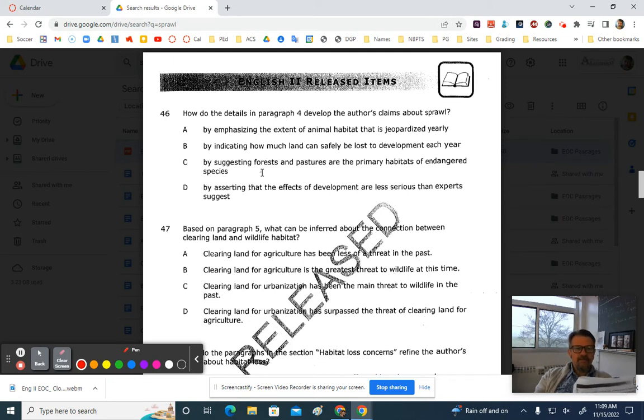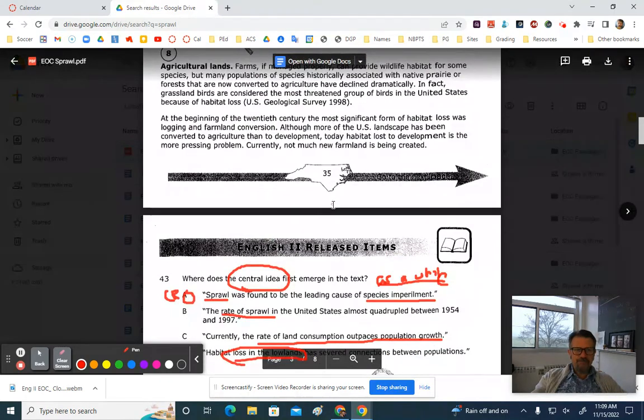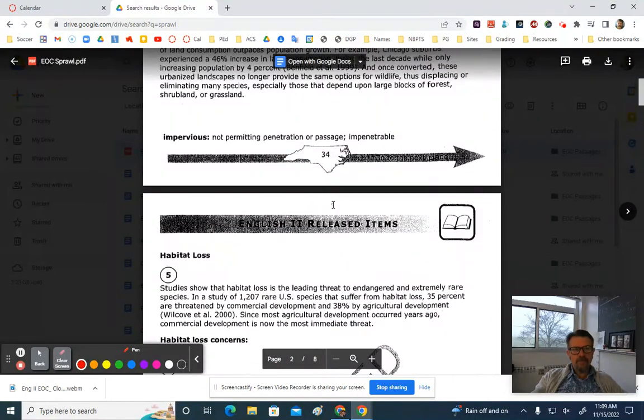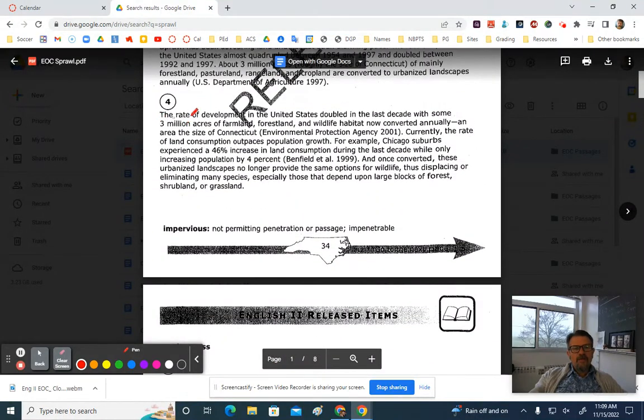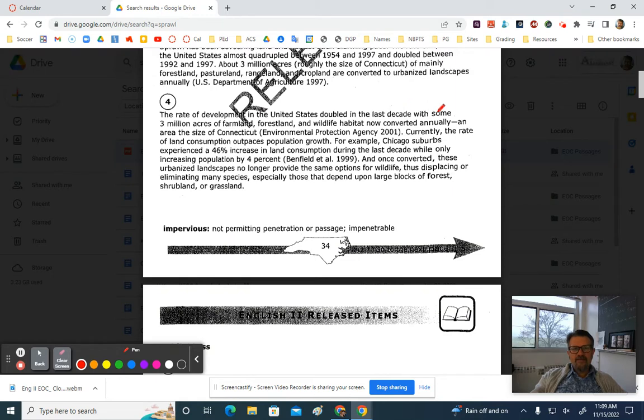How do the details in paragraph 4 develop the author's claims about sprawl? Okay, let's take a look at paragraph 4. It says, the rate of development in the United States doubled in the last decade, with some 3 million acres of farmland, forest land, and wildlife habitat now converted annually. An area the size of Connecticut.